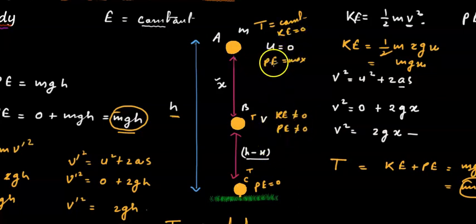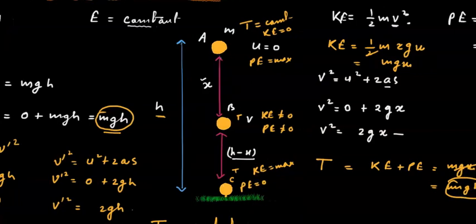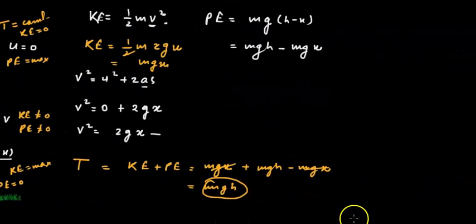So you are seeing that some potential energy has transformed into kinetic energy. And here, when this body was about to touch the ground, potential energy was zero but the kinetic energy was maximum. So we have understood that the energy is transforming from one form to another, but the total value will remain the same. That is what the law of conservation of energy says, if you have seen the previous video.